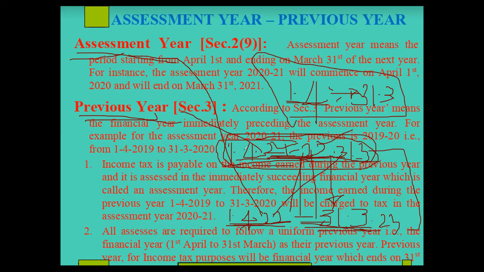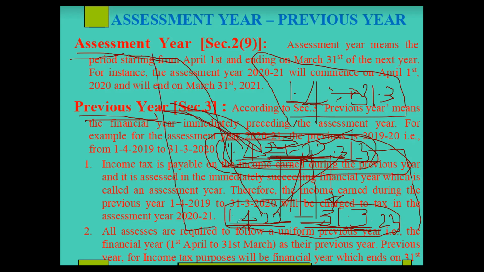So whenever a person earns income in this financial year, he is supposed to pay tax on this income in the next financial year. Did you understand? Yes sir. So this year is known as previous year. The first year is known as previous year. The next year is known as assessment year.